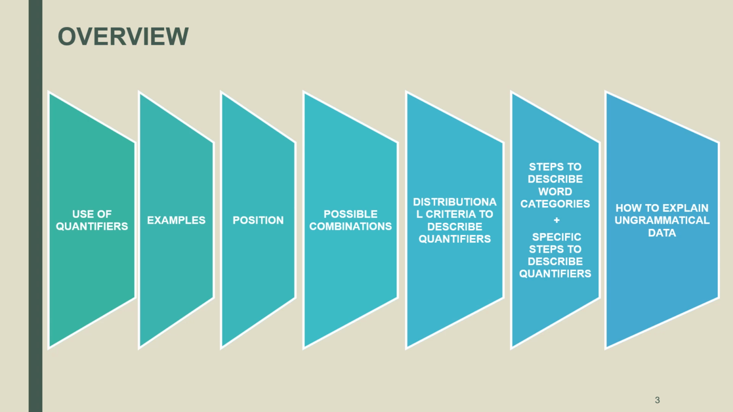After that, we will talk about distributional criteria to describe quantifiers. We will mention which aspects you need to consider in order to describe a quantifier following distributional criteria. Then, we are going to see the steps that you need to follow to describe word categories in general, and then the specific steps you need to describe quantifiers. Finally, we are going to explain how you need to explain ungrammatical data.